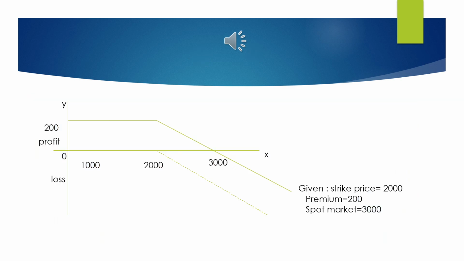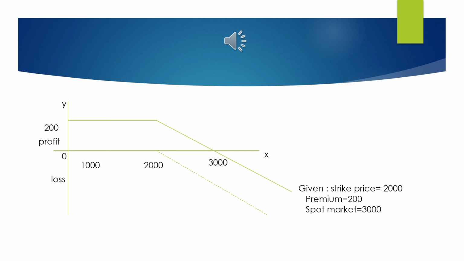This is the payoff diagram for the writer of the option. Over here I have taken one condition where the spot price is 3000 rupees and the strike price is 2000 rupees. It's not possible to show the payoff diagram for all the prices. So I took the one where Mr. C will execute the contract.